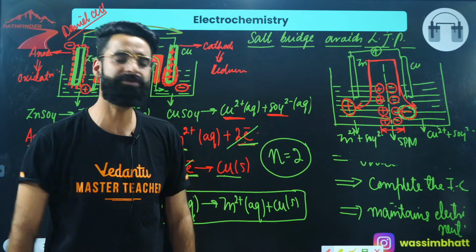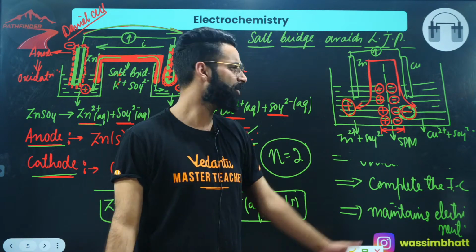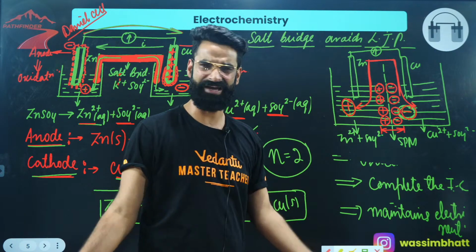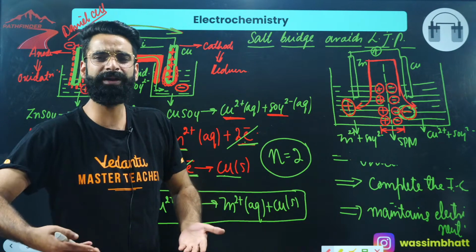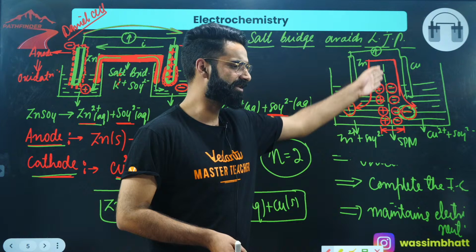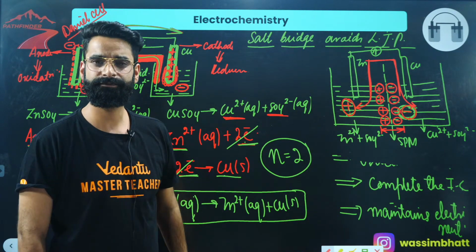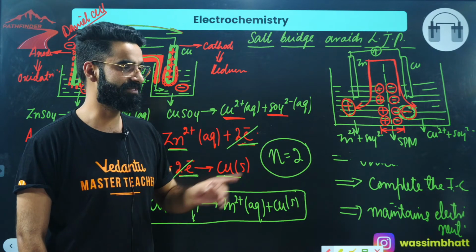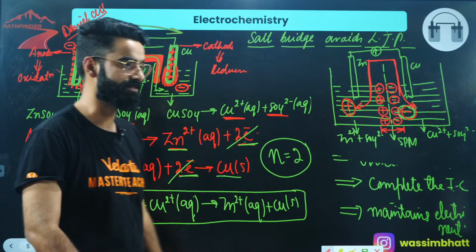If there is no generation of positive and negative charge in both the containers, there won't be any sort of potential difference getting created at the junction, right? If the charges are not getting created, that means the charges are not going to attract. That means at the junction there won't be any sort of potential difference. So can I say your salt bridge is going to avoid the liquid junction potential, right? This is the main use of the salt bridge, to avoid the liquid junction potential. I'm sure it's clear to everyone, right?